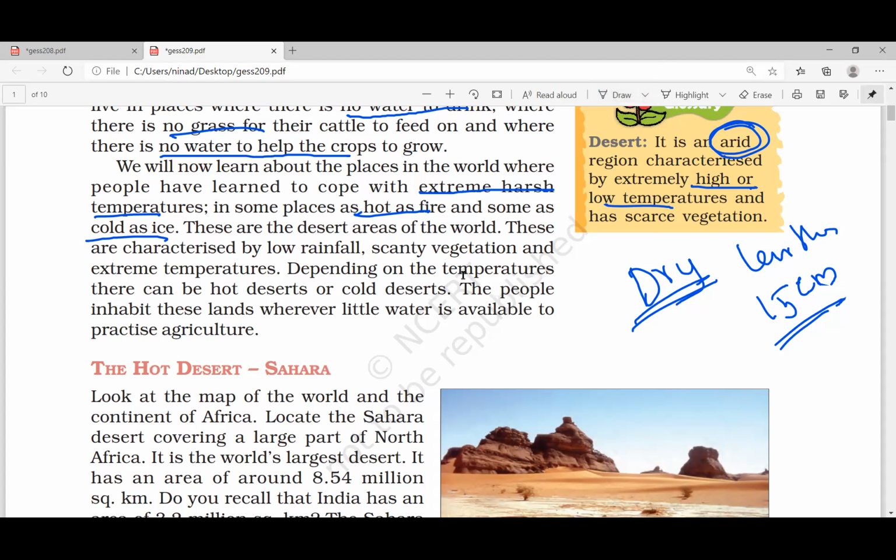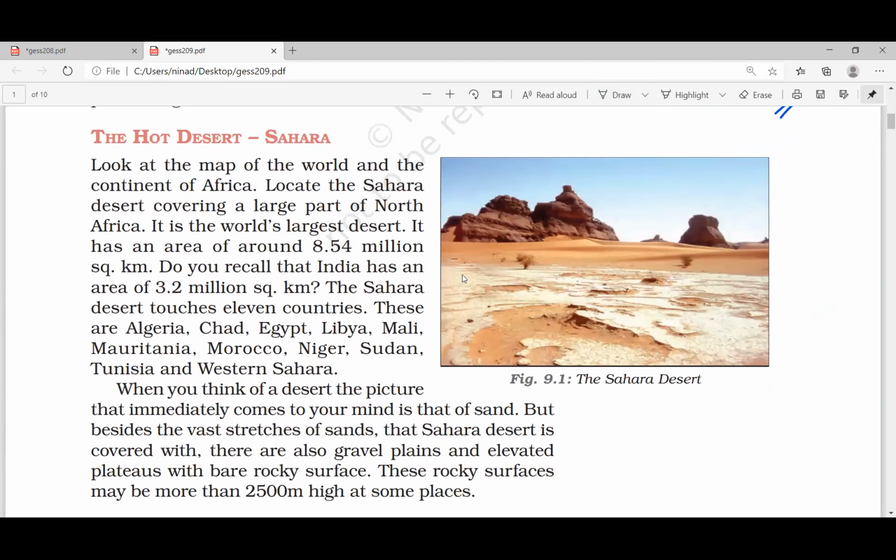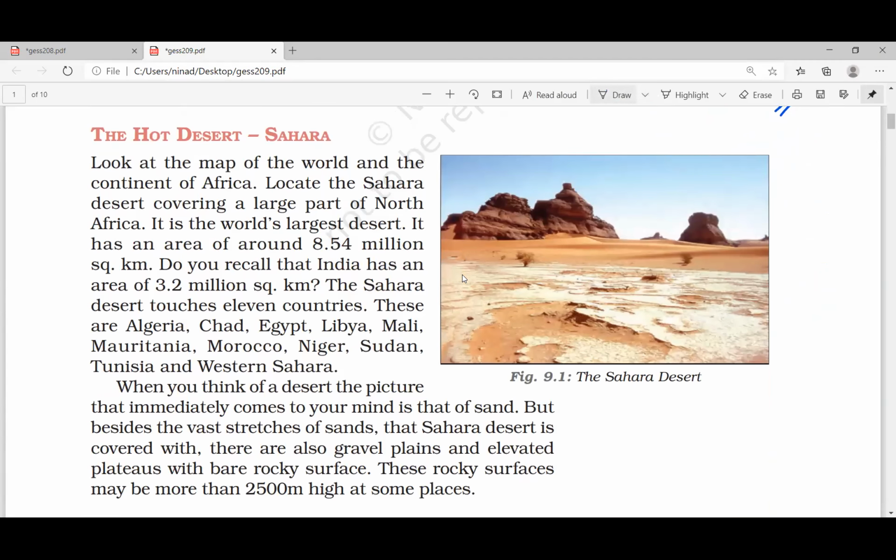So first let us talk about the Sahara. It is almost the entire northern part of Africa. It is the world's largest desert. Look at the size: 8.54 million square kilometers, whereas India is just 3.2 million. So it is larger than India.